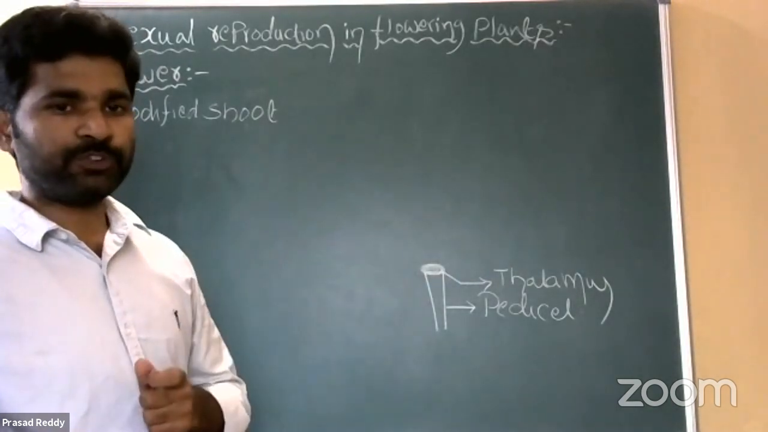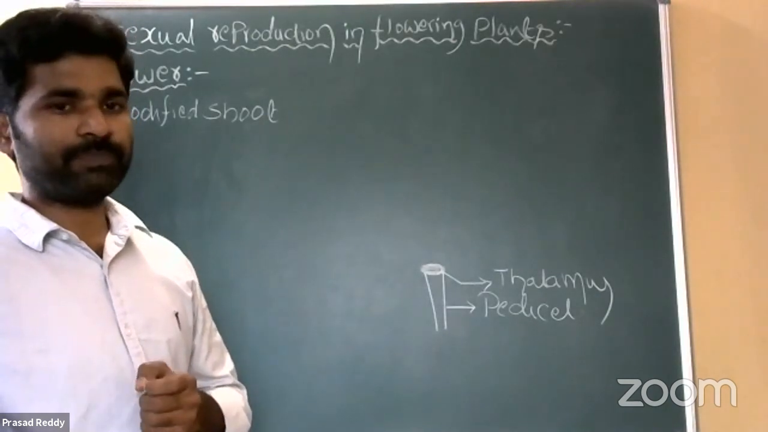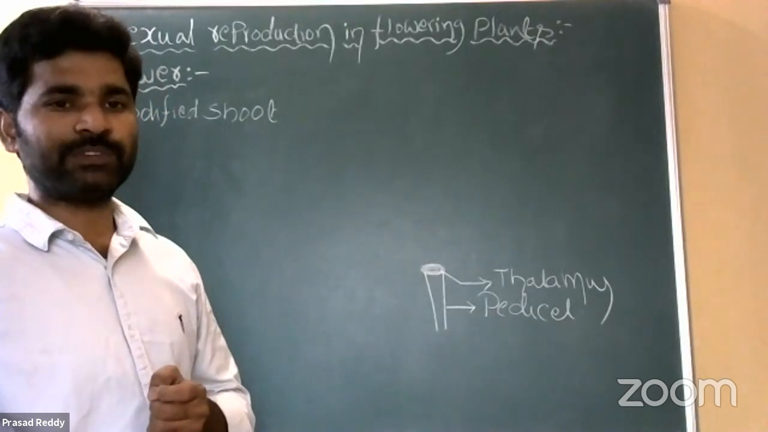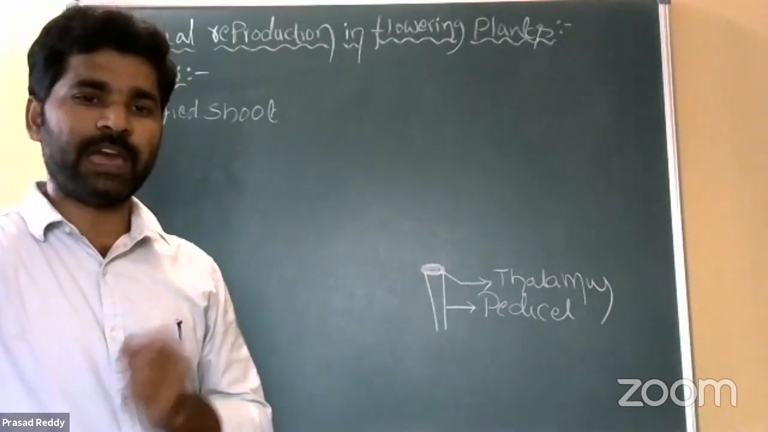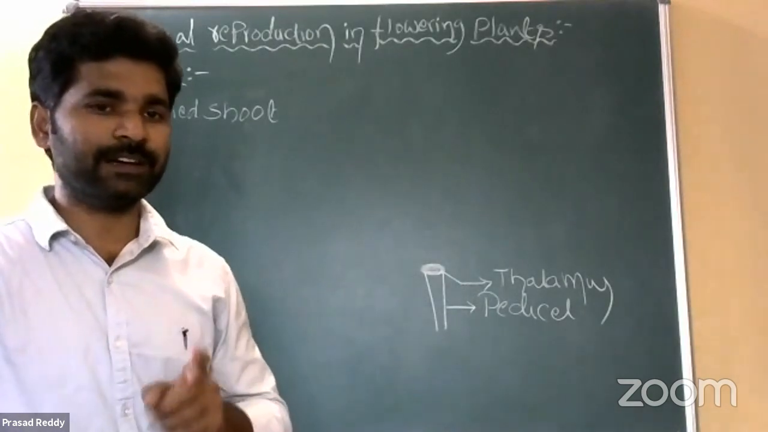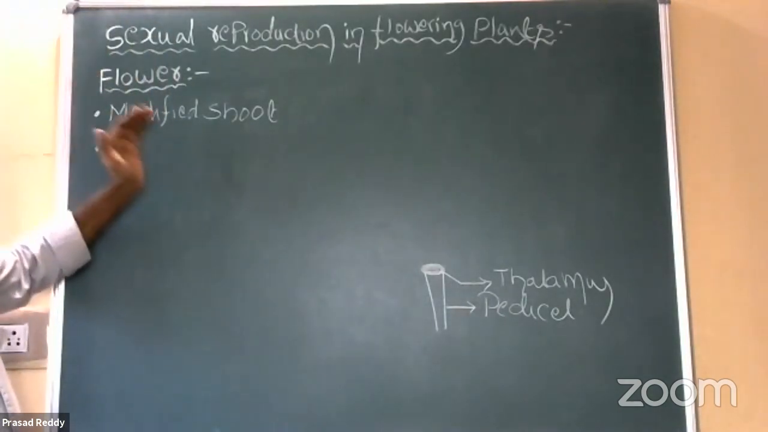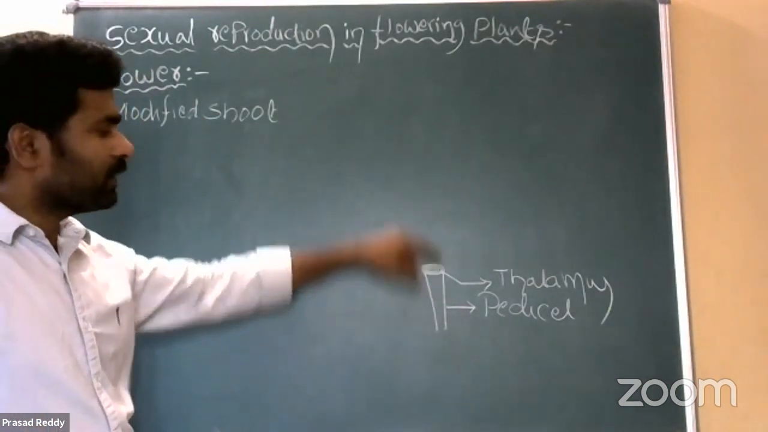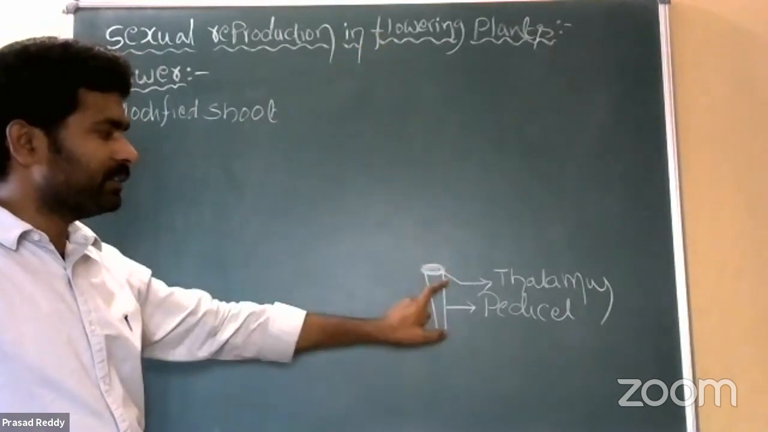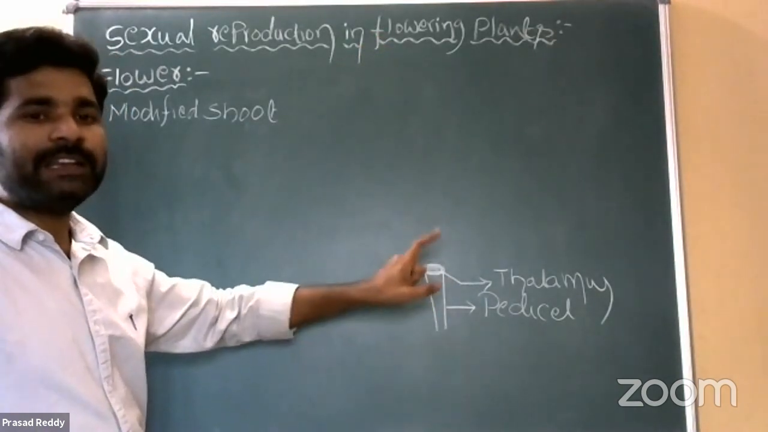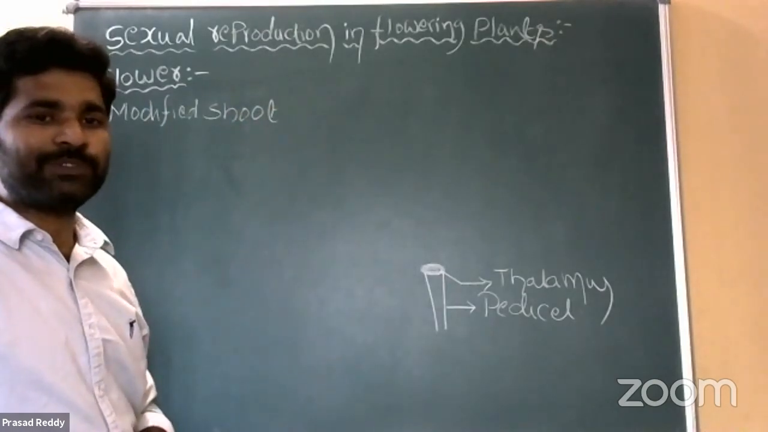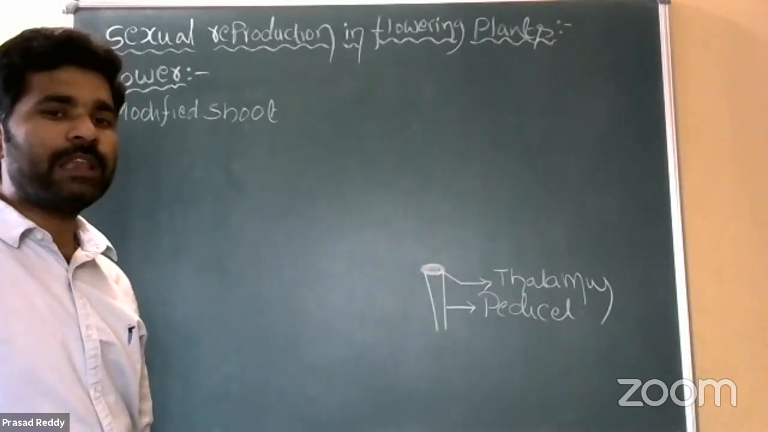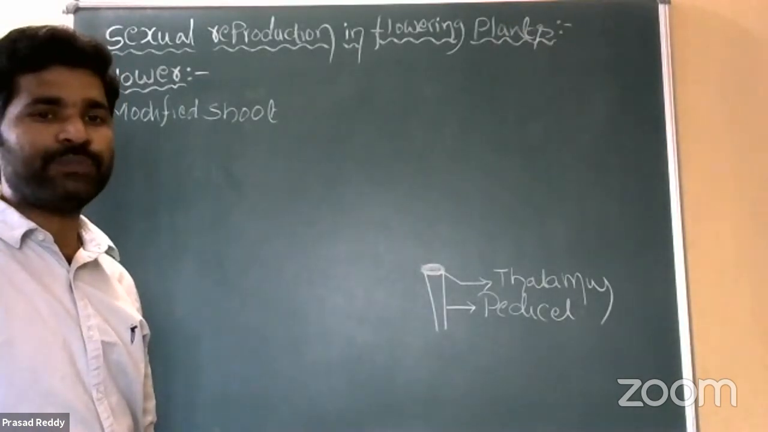So those condensed nodes produce leaves. But in general, here the leaves are modified. So the modified leaves are considered floral leaves. Is it clear? Whenever the branch or shoot is modified into a pedicel, the nodes and internodes are also highly condensed on the thalamus. Those condensed nodes produce leaves, but instead of normal leaves, they produce floral leaves. Floral leaves are modified leaves.